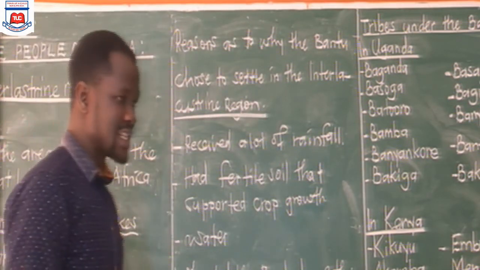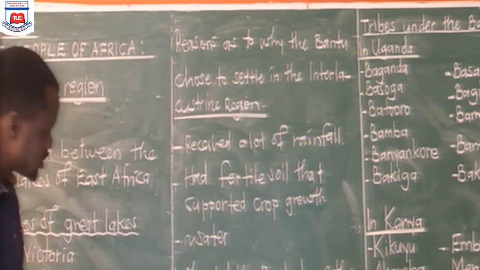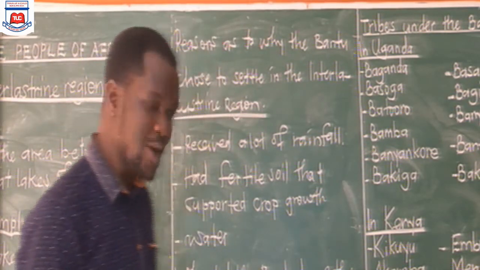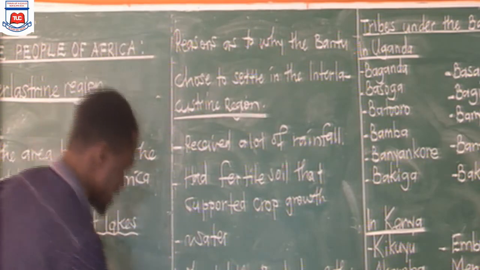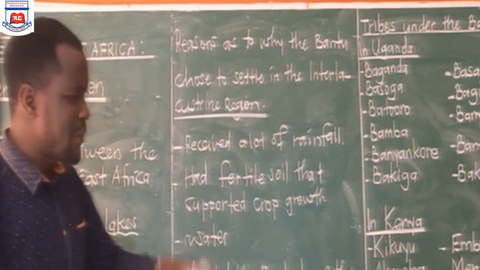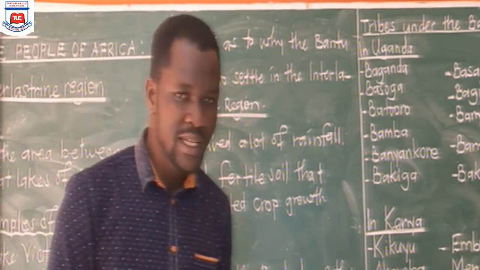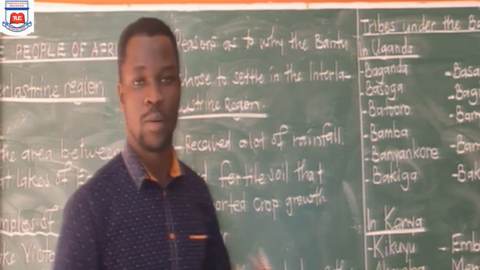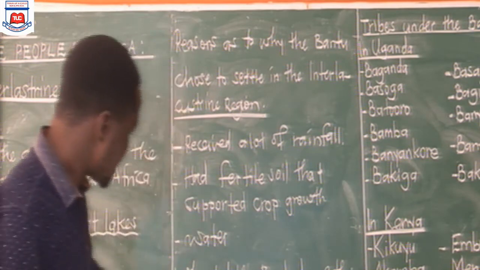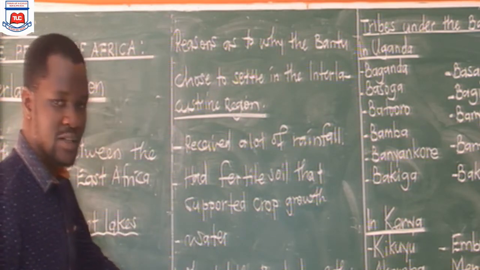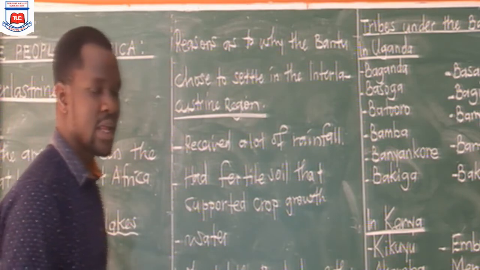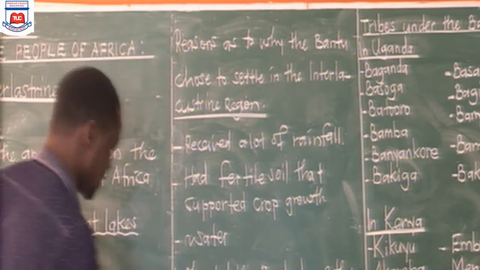You could be having some of the answers. Let's share and we see whether what you had is what I had or what is correct. Number one, the first point we have to pick is looking at their occupation. They were crop farmers, which means the major reason for them leaving their homeland was to look for areas with fertile soil.